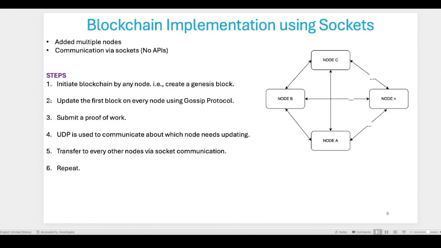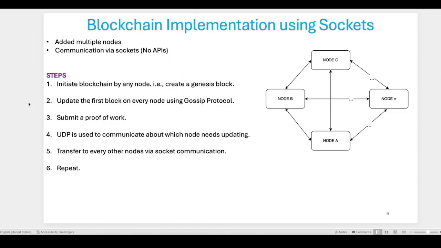The basic steps of how the nodes get updated are shown here, and I also added them in my README file. Any node can create or start the blockchain, creating a Genesis block, and then it will submit a proof of work to find the proper nonce value. After that, UDP communication is used to send information about whether any blocks need transferring. I use UDP in this case because it does not require a predefined connection to be established. That's why I chose UDP.